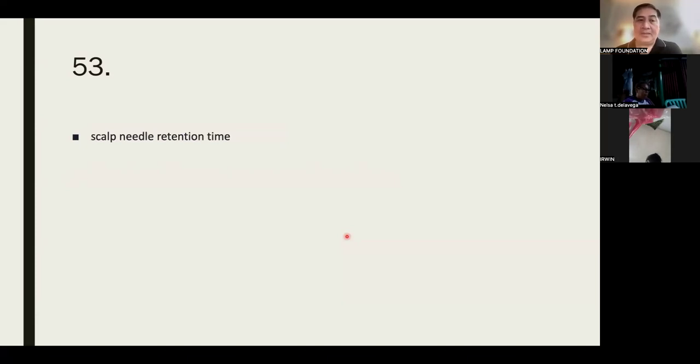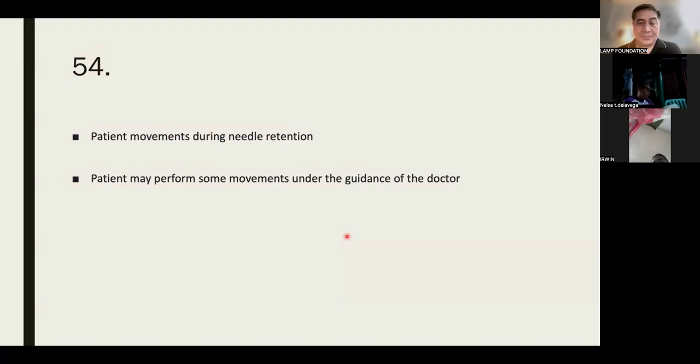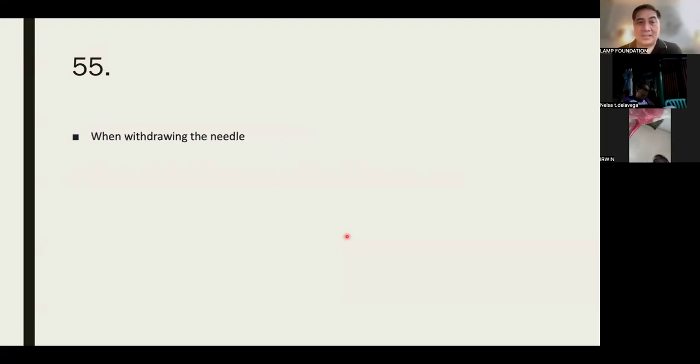What is the scalp needle retention time? 20 to 30 minutes, 1 hour, or over 2 hours if necessary. Patient movements during needle retention. The patient may perform some movements under the guidance of the doctor. Yes, there should be somebody who will assist.